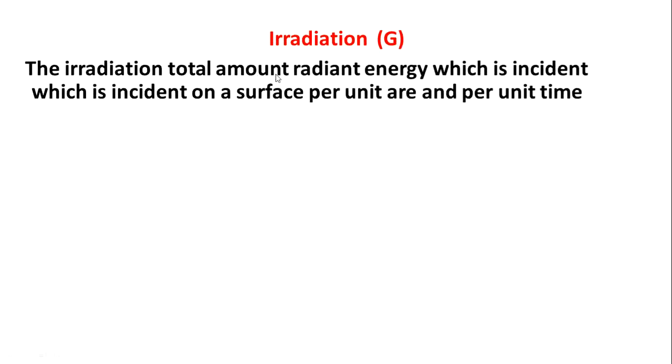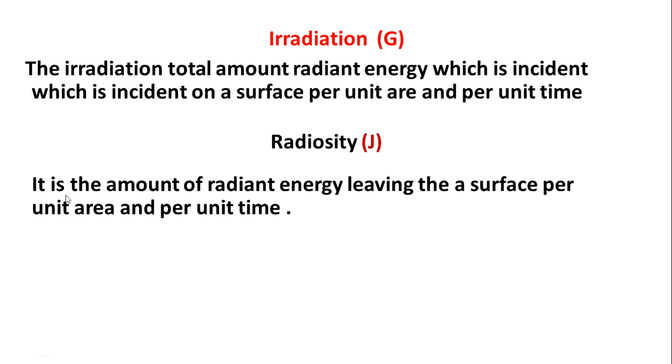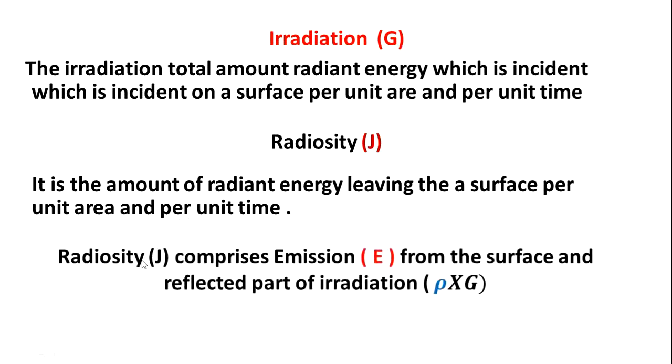Irradiation is the total amount of radiant energy which is incident on the surface per unit area and unit time. The radiosity J is the total amount of heat energy leaving the surface per unit area per unit time. Therefore, the radiosity J comprises the emission E of the surface and the reflected part of the irradiation, that is rho into G.